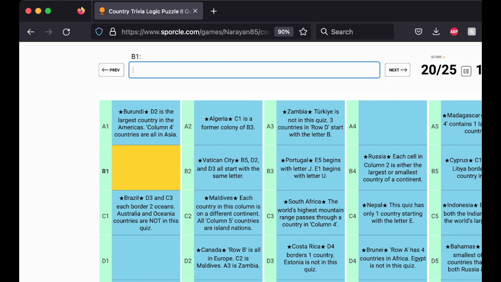A4 is the smallest of the 3 countries that border both. So A4. Alright, so Kazakhstan, Mongolia, North Korea. I think North Korea, yeah, Vladivostok in Russia is close to it, so I'm going to say North Korea. D5 and E5. You know, okay, so we already got those two.